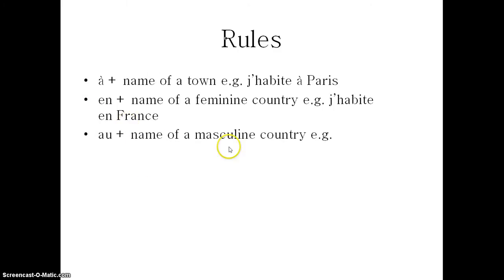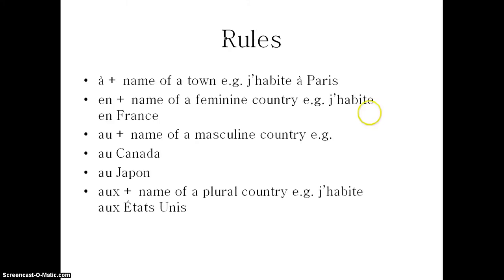Au is placed before the name of a masculine country. There's not many of them, but a few of them are au Canada, for example, in Canada. Au Japon, in Japan. Then we've got aux, with the X on it, pronounced exactly the same as the other one, but with an X this time. Name of a plural country, for example, United States. J'habite aux États-Unis.